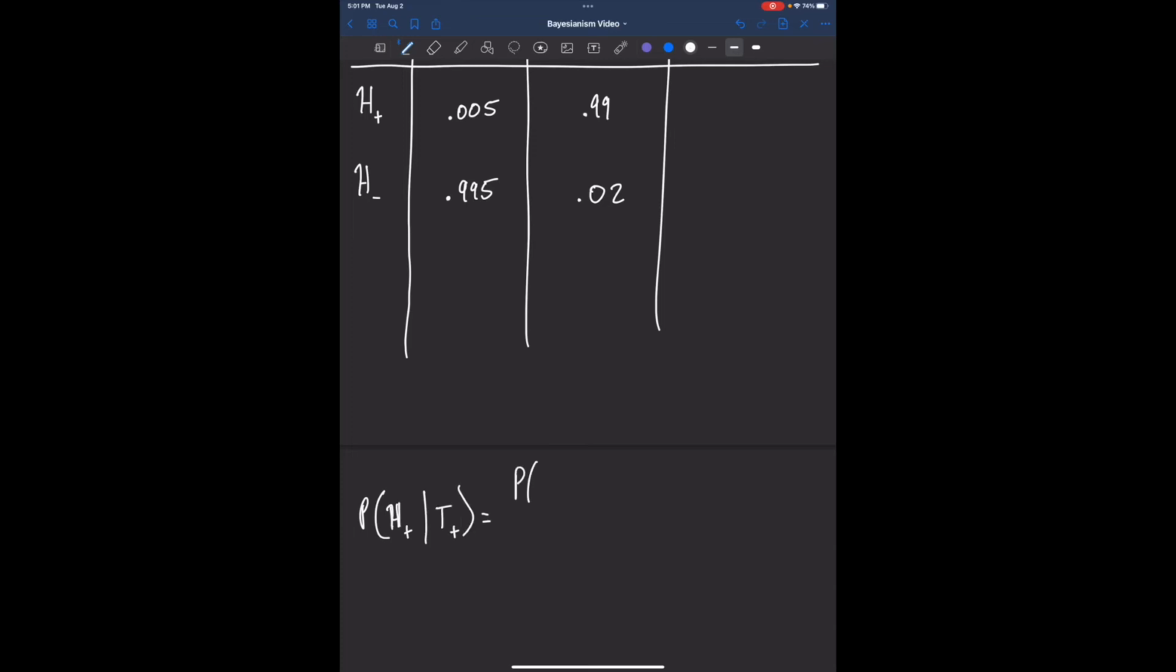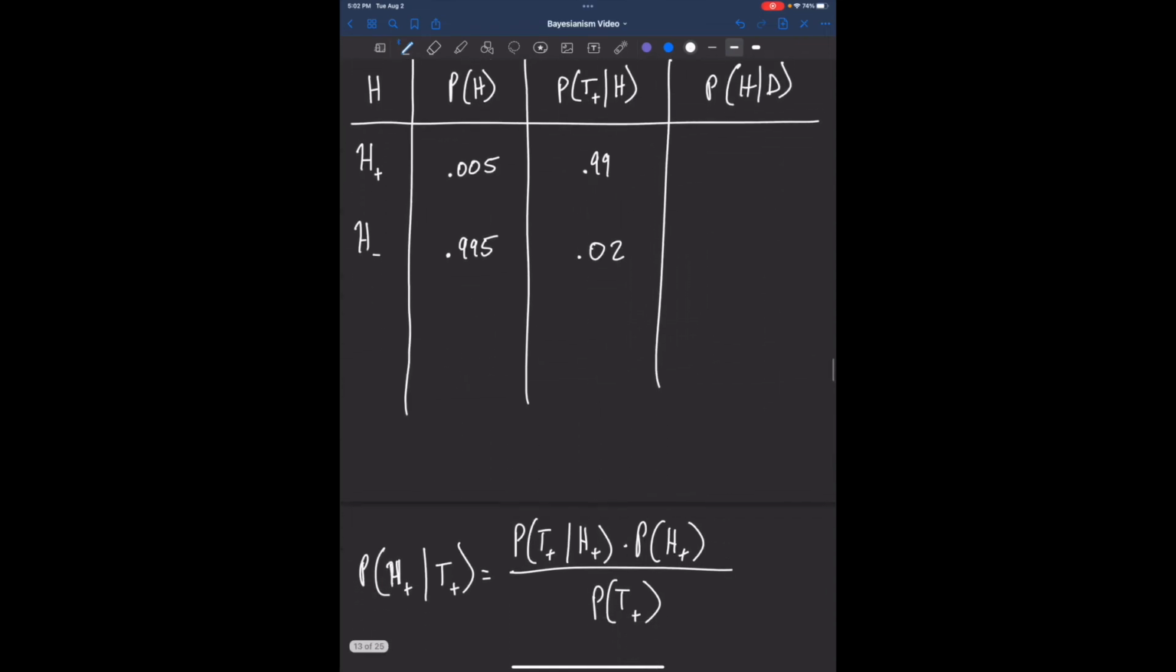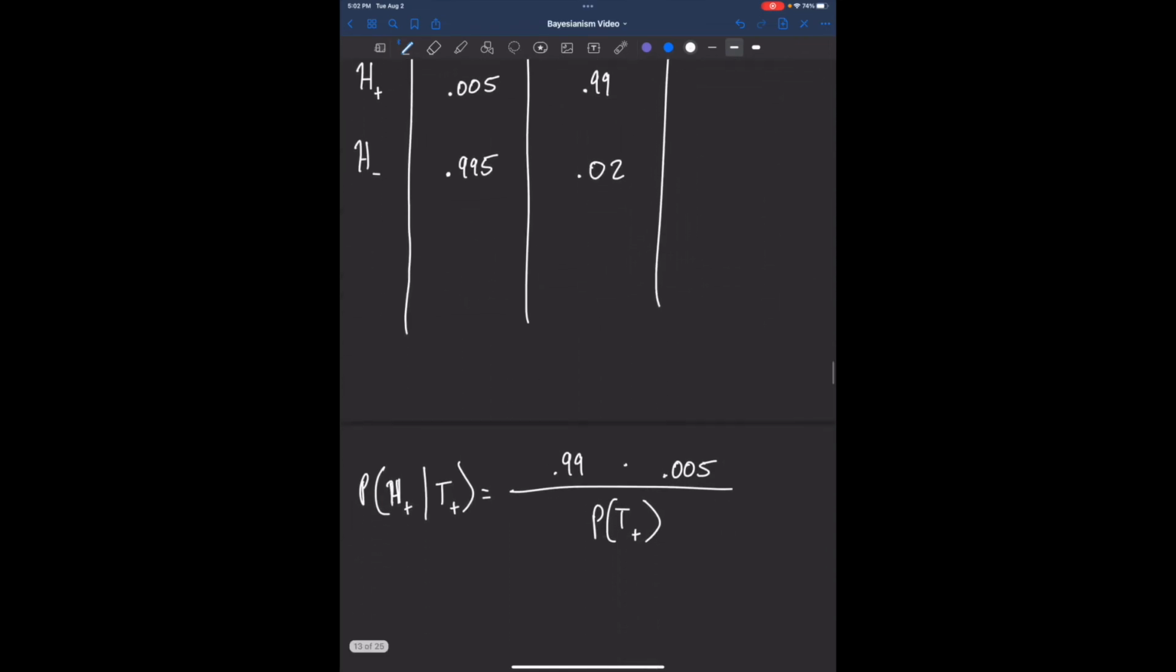Well, using Bayes' theorem, that's the probability they test positive given that they have the disease times the probability that they have the disease, the prior probability that they have the disease, all over the probability that they test positive. We have the numerator. We have everything that we need for the numerator, okay? And now what about the denominator?